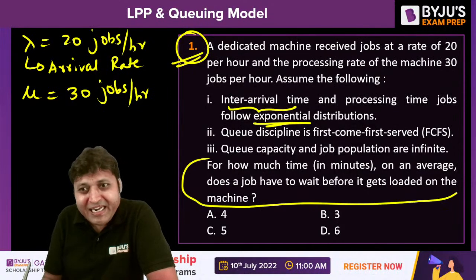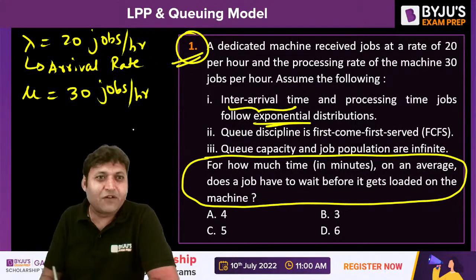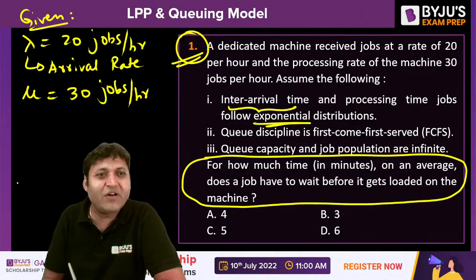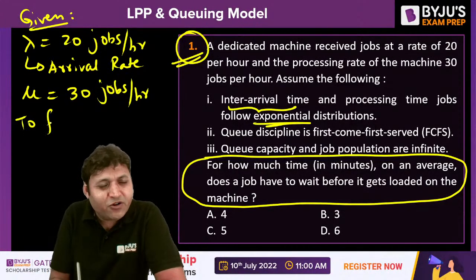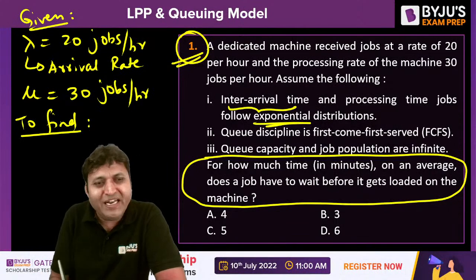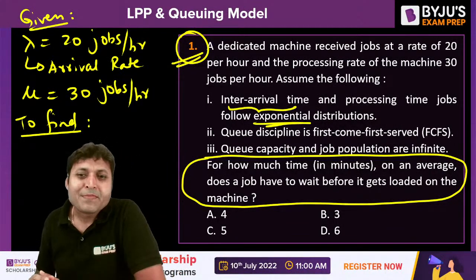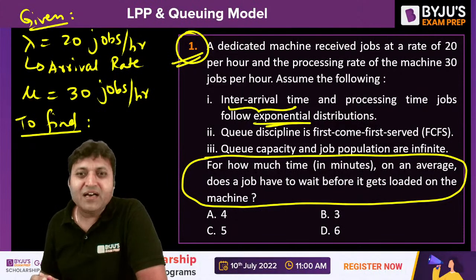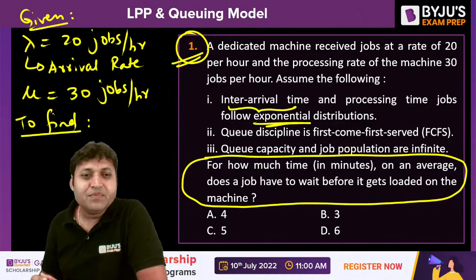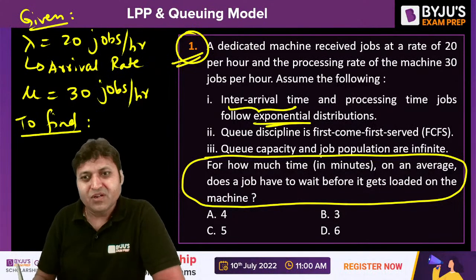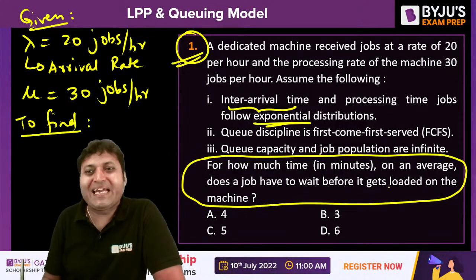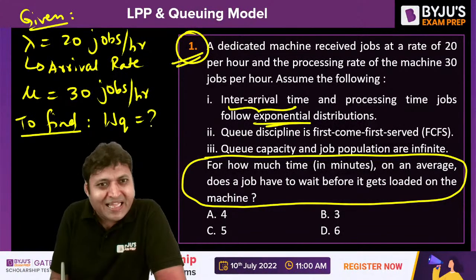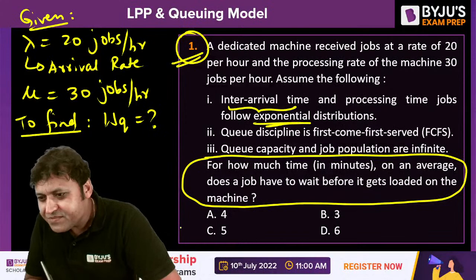What do we need to find out? First of all, you should mention all the given parameters. These are the given parameters. Now, what do we need to find out? The waiting time for the job in the queue before it gets loaded on the machine, means the waiting time in the queue. That is the question, waiting time.